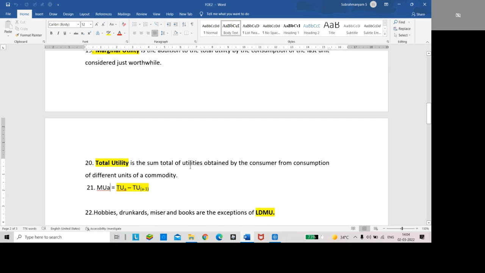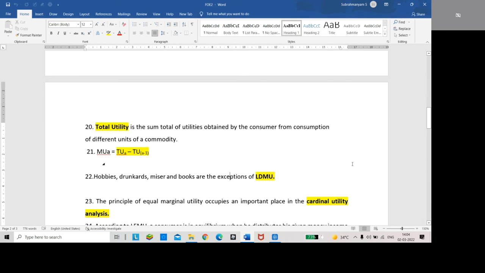Dash is the sum total of utilities obtained by the consumer from the consumption of different units of a commodity. That is total utility. Sum of total utilities means total utility.